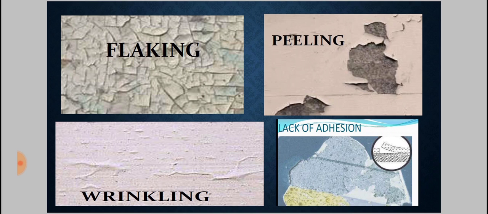Then you can see lack of adhesion. A wide portion of paint gets stripped from the surface due to lack of adhesion. That means the adhesion between your paint and your wall surface is not good here.